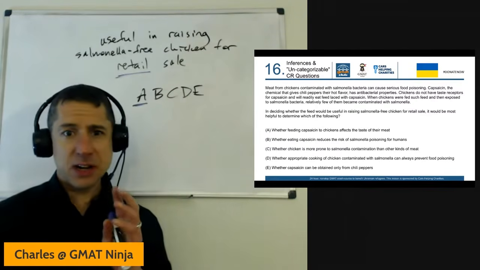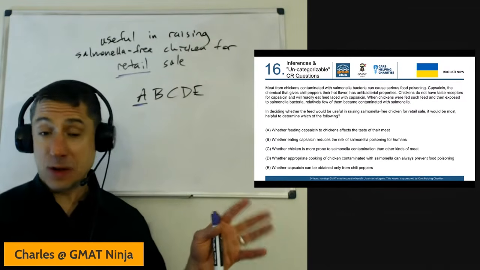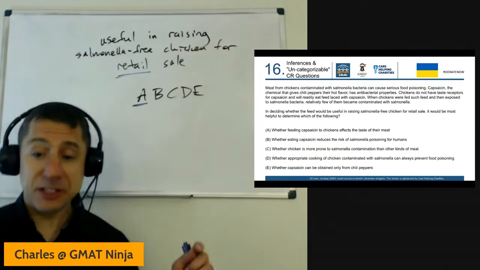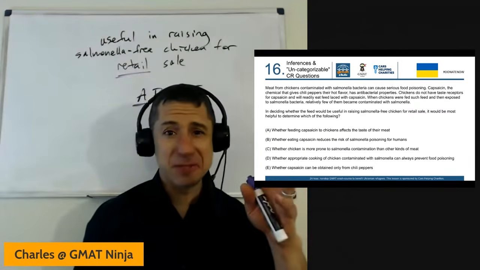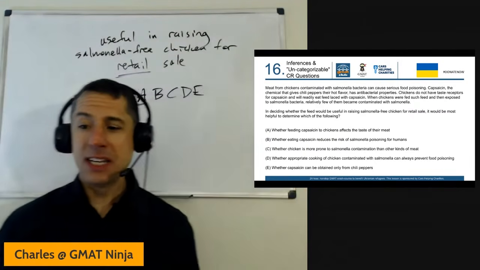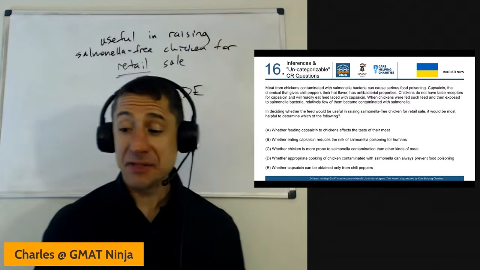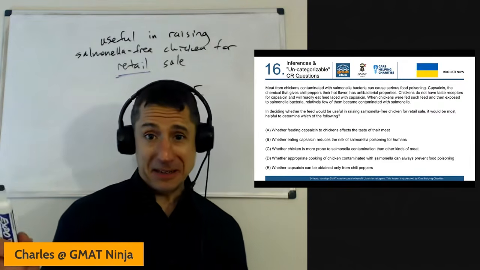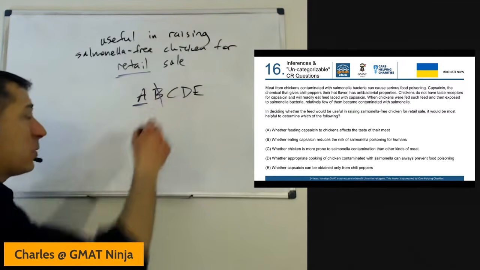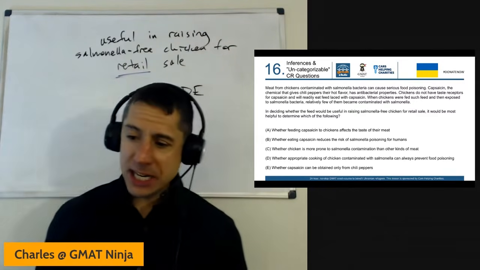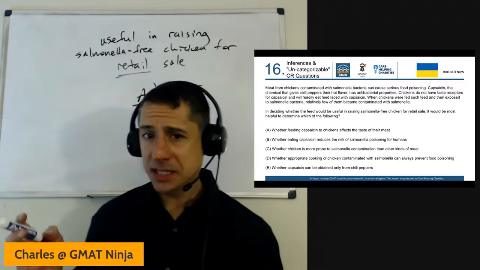Notice that there is no scenario here in the passage where the human is going to eat the capsaicin directly, right? It's if the chickens eat it. The chickens will readily eat it. They don't have taste receptors for it, and they're less likely to be contaminated with salmonella if they eat that stuff. The humans are not eating it, so B actually has nothing at all to do with this argument, and B is out. C, whether chicken is more prone to salmonella contamination than other kinds of meat. Nothing to do with any comparisons here at all.